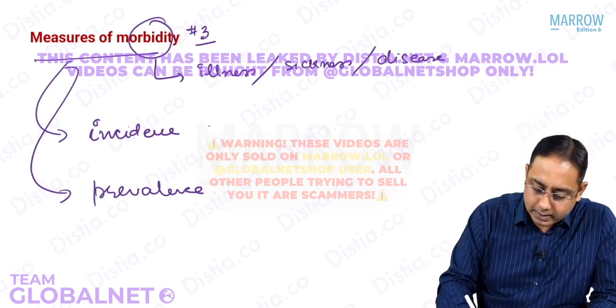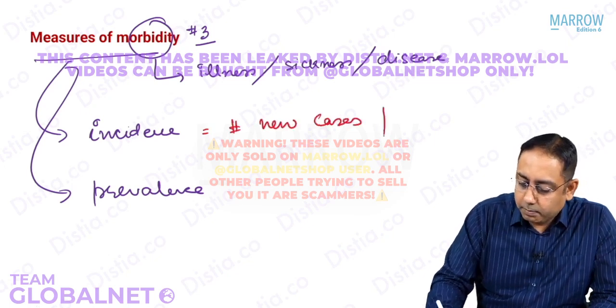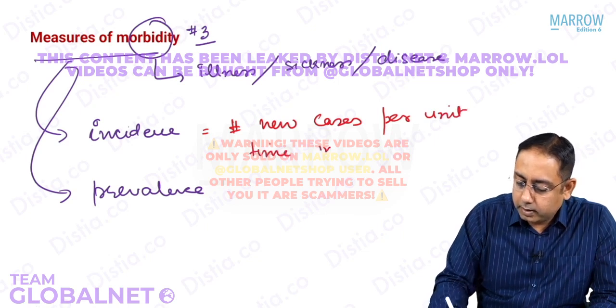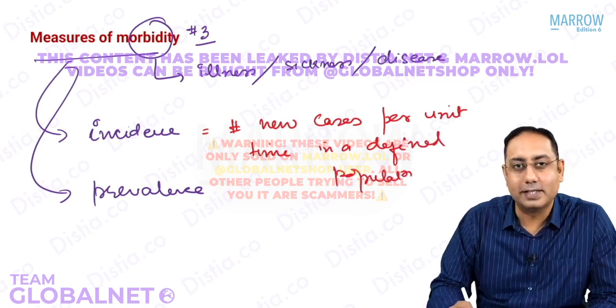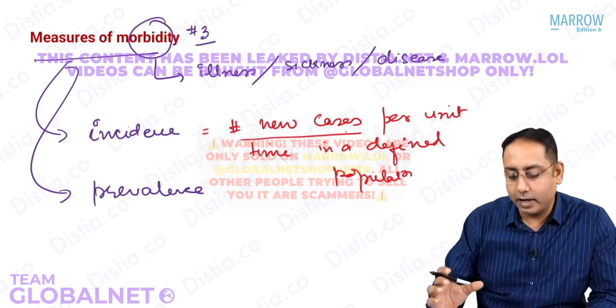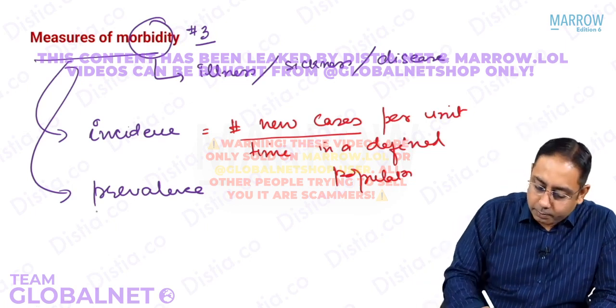What do you mean by incidence? Incidence is the total number of new cases per unit time in a defined population. That is what is incidence. What do you mean by prevalence?